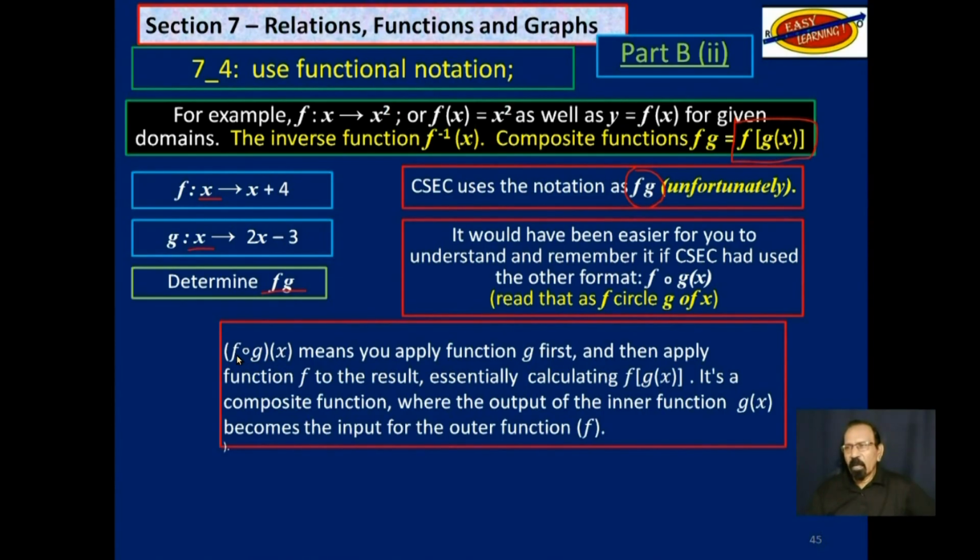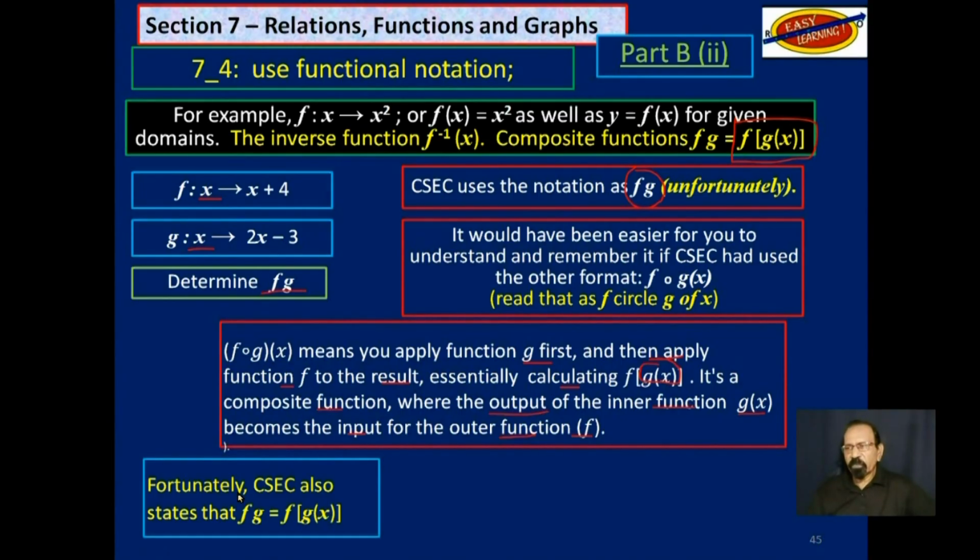Now, f of g of x means you apply function g first and then apply the function f to the result, essentially calculating f of g of x. It's a composite function where the output of the inner function, which is g of x, becomes the input for the outer function f. So as I said, unfortunately, CSEC uses this, but then tells us that it means f of g of x.